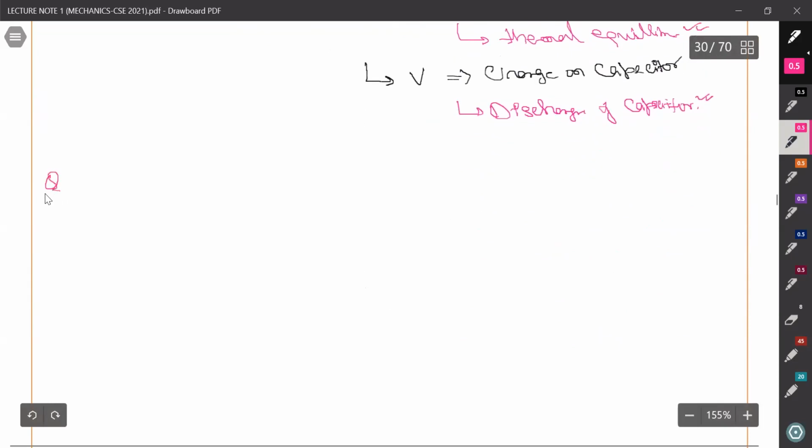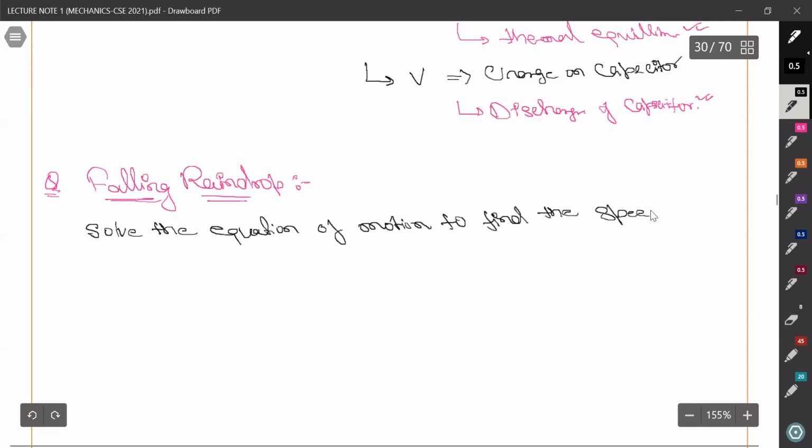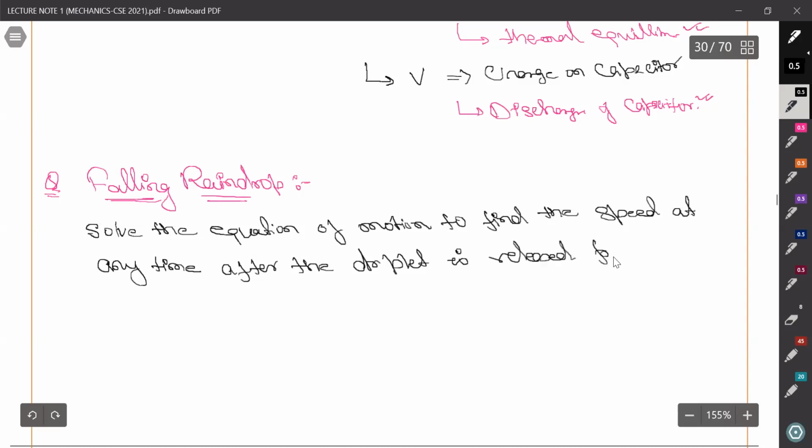One more question on a falling raindrop. Solve the equation of motion to find the speed at any time after the droplet is released from rest.